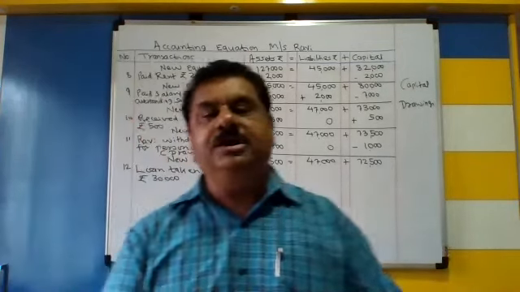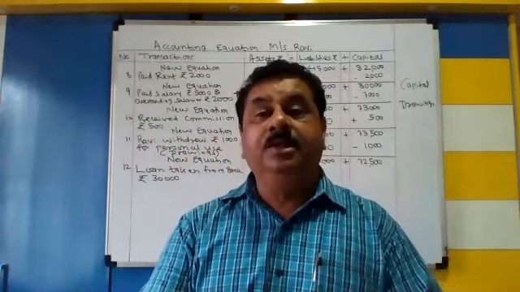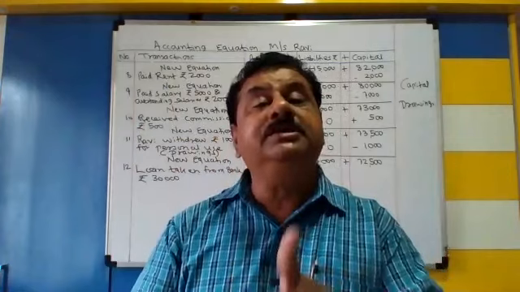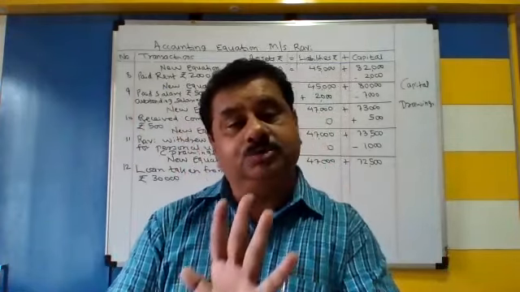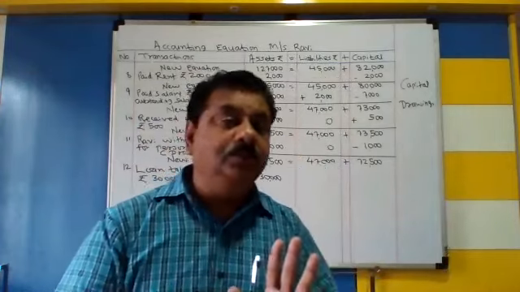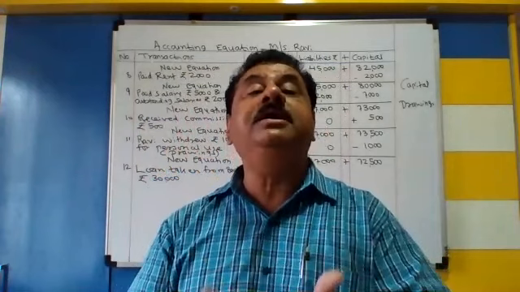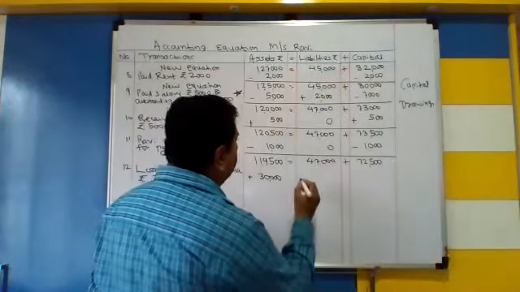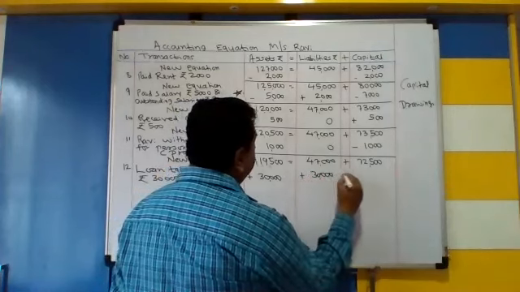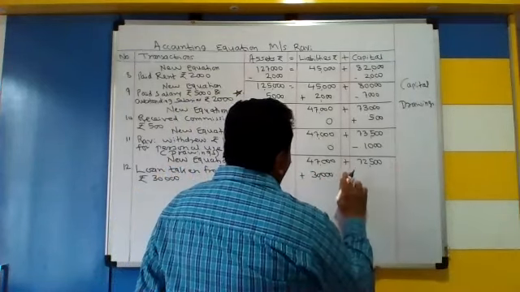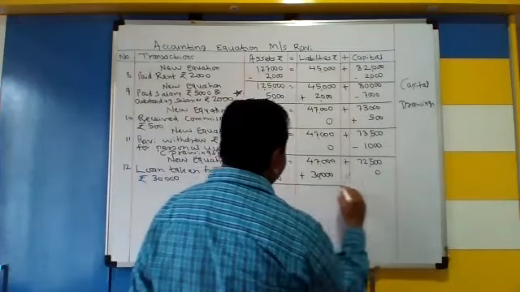Our cash or bank balance is going to increase. So add in asset. But remember, loan taken is a liability, because if we have taken a loan, then sooner or later we will have to repay it. When the loan is taken, then in future we must repay the loan. So that is becoming our liability. Okay, so it will be added in liability. And here nothing, no effect in capital.